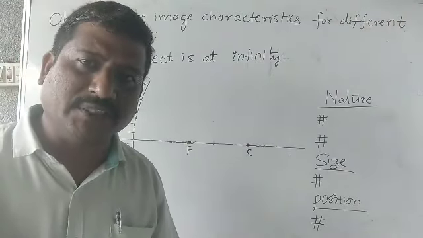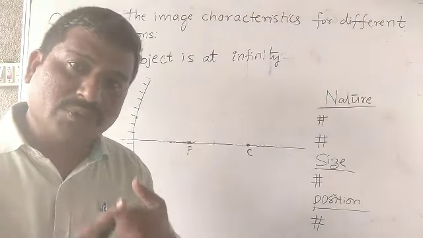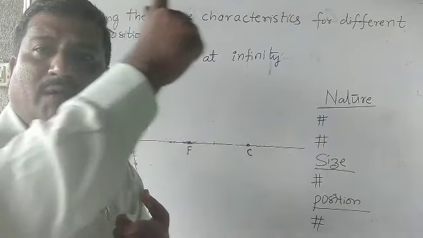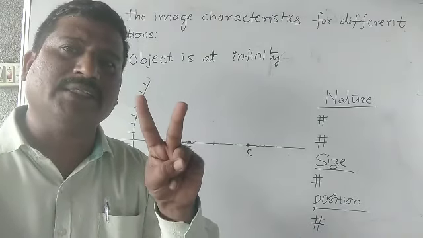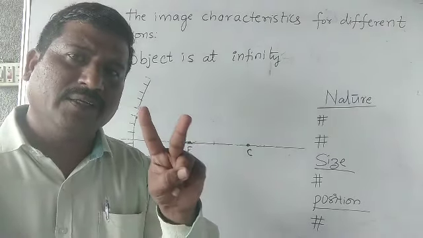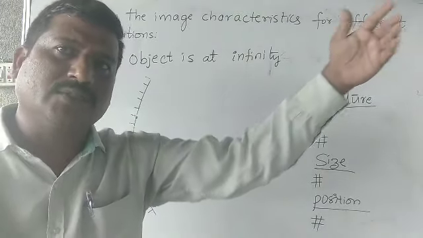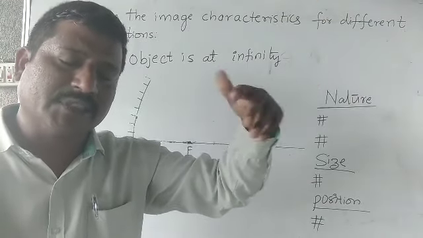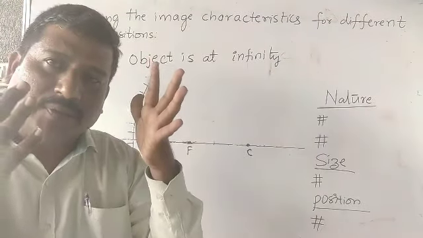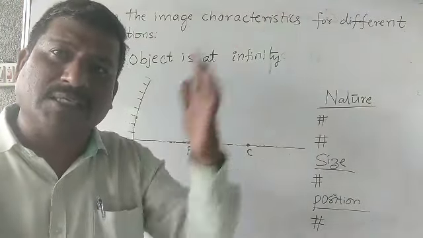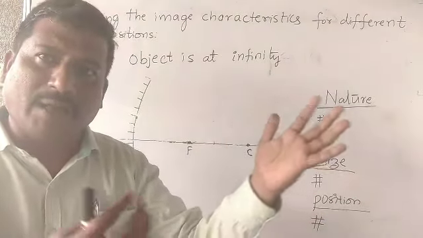As we discussed in the previous session, whenever we want to get a parallel beam of light, the source of light must be at a far distance and it must be of sufficient intensity. These 2 conditions must be satisfied by a source of light. Then we get a parallel beam of light. So the light which we are getting from the sun is a parallel beam of light.